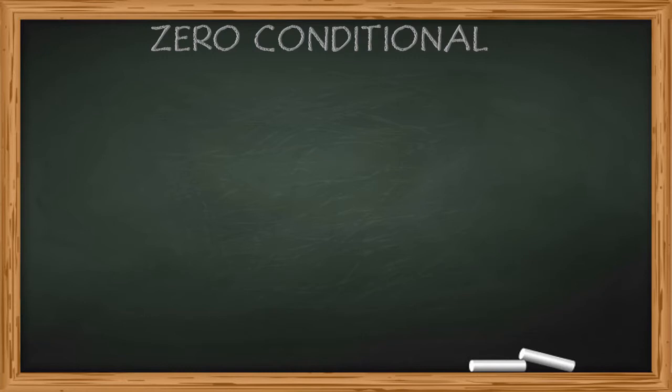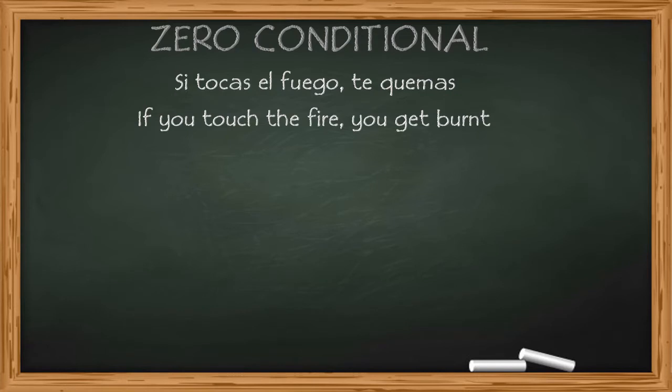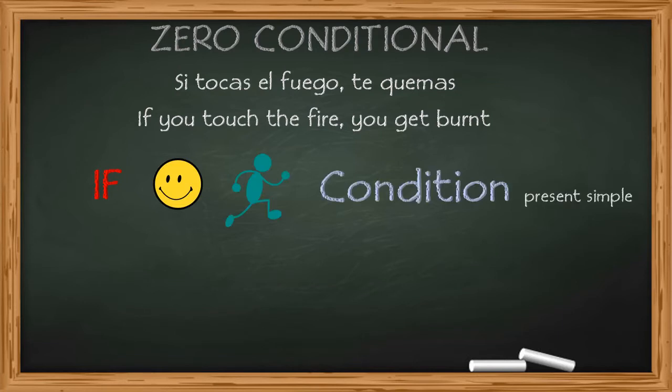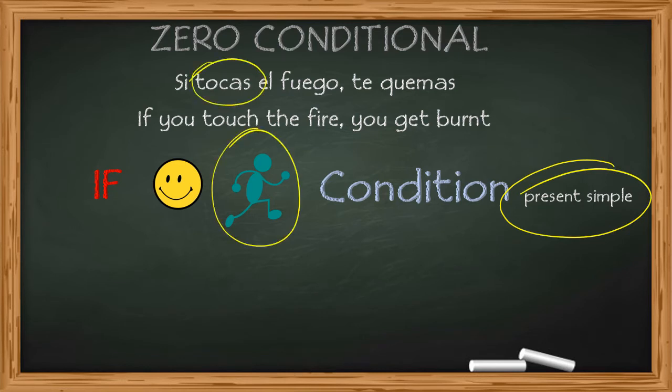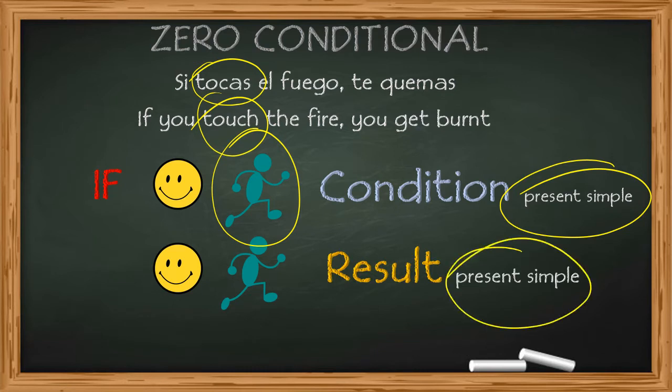Zero conditional. Si tocas el fuego, te quemas. If you touch the fire, you get burned. So this is the structure you have to follow for zero conditional sentences. You have here the condition and the verb is in the present simple. Si tocas, if you touch. And the result, it is exactly the same with the present simple too. Te quemas, you get burned.